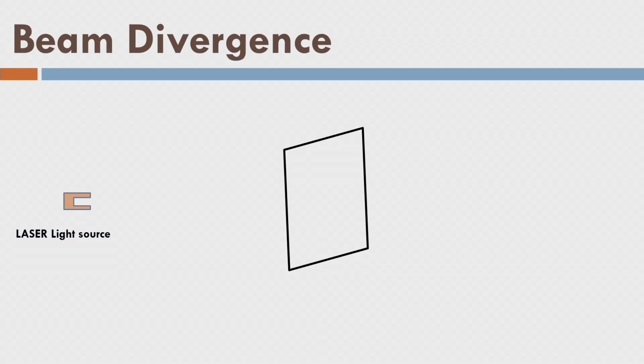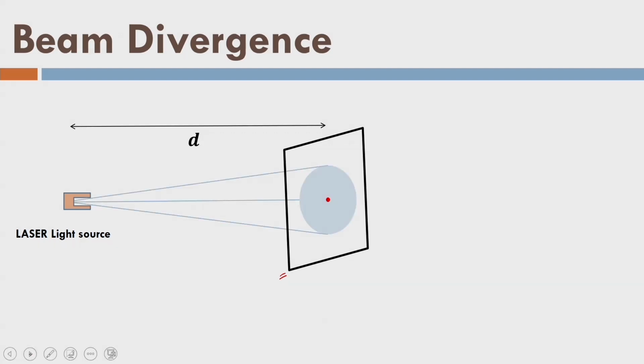Now try to understand the beam divergence. As I told, the laser is a light. It behaves like a wave also. So it diffracts, it refracts, it reflects, it gets polarized, and so on. So now there is a laser light source and it has some opening, and because of that opening the laser light is diffracting at the corners of that opening, and as a result it will create a spot, or it will illuminate some area on the object surface. So this is distance d. This spot is created by the laser pulse. The area of interest is the center red point.